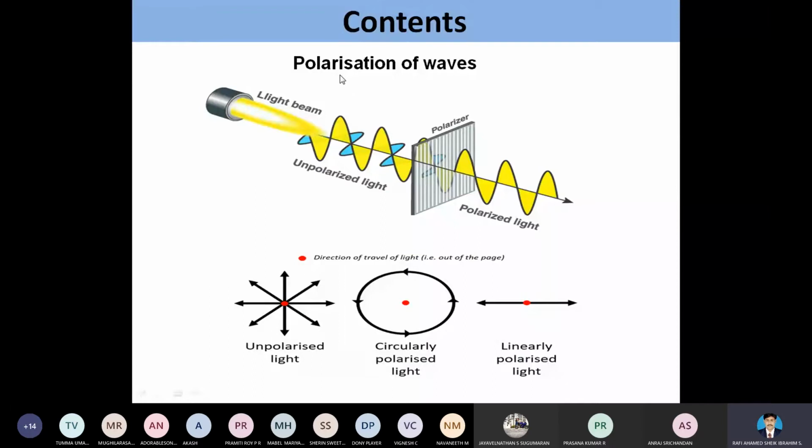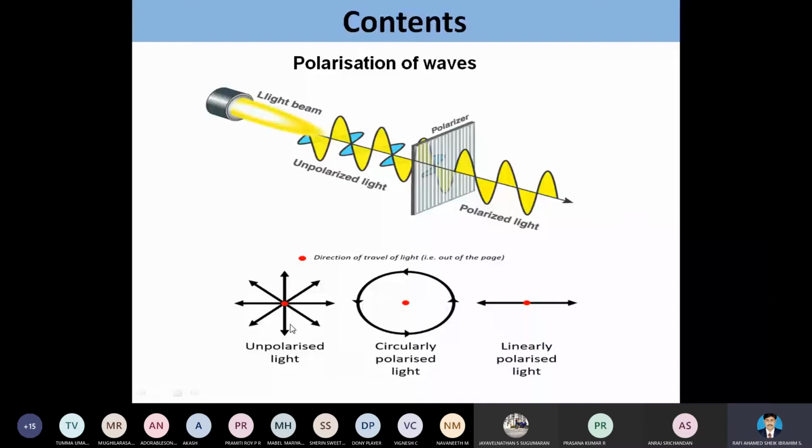Then we started with the polarization. Polarization is the term which converts the unpolarized light into the polarized light. Initially we are going to have an unpolarized light. For unpolarized light, we know the sun radiation. The sun radiation falls in all directions.